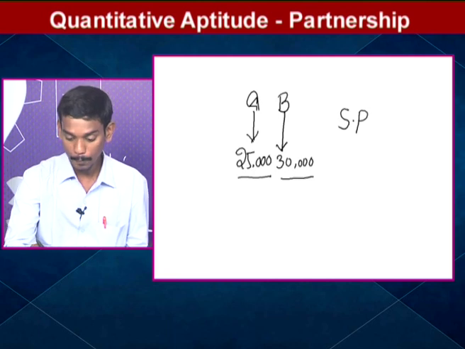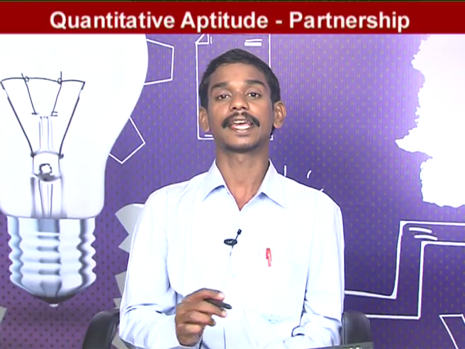What type of partnership is this? This is a simple partnership. Why? Because here the investment time is the same. Both invested for 1 year. So the investment time is the same, and that is why this partnership is called a simple partnership.